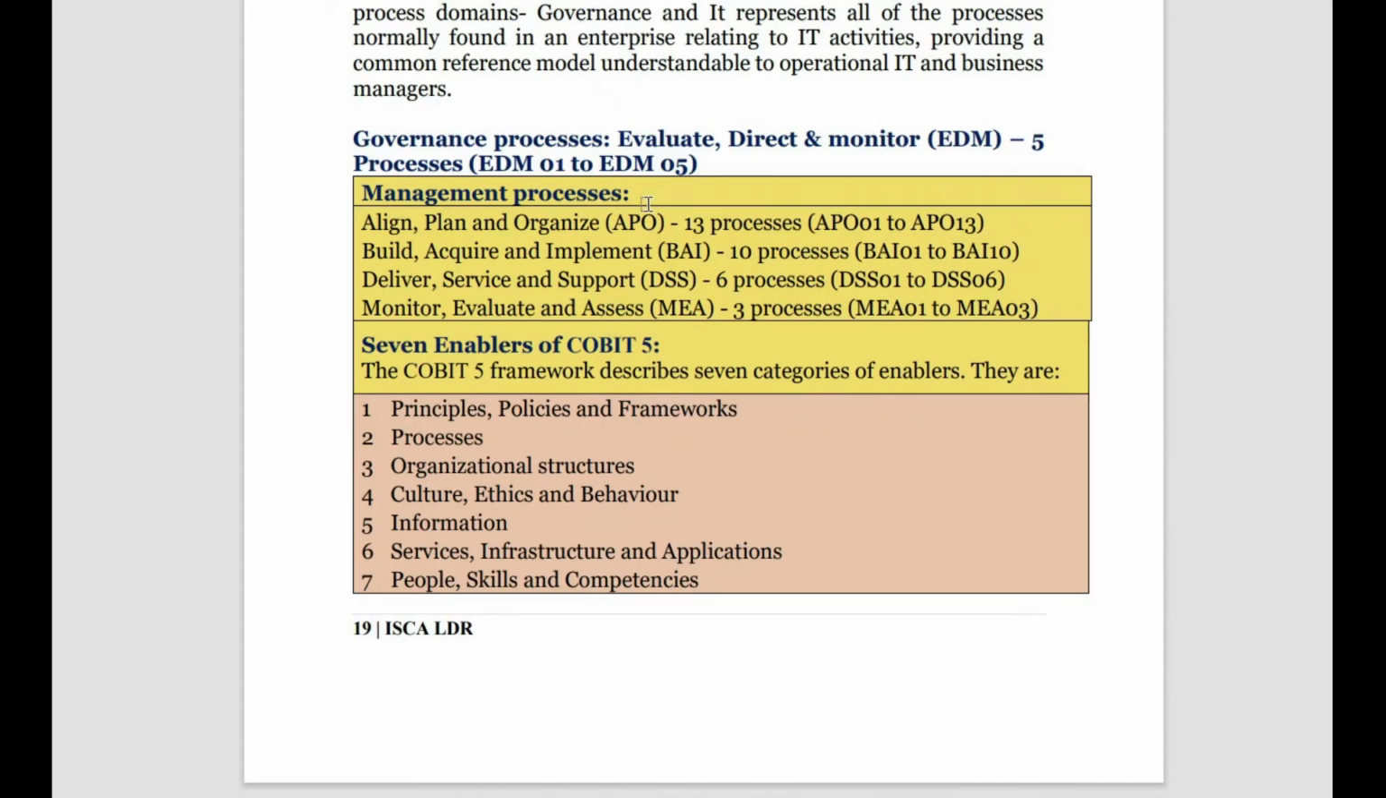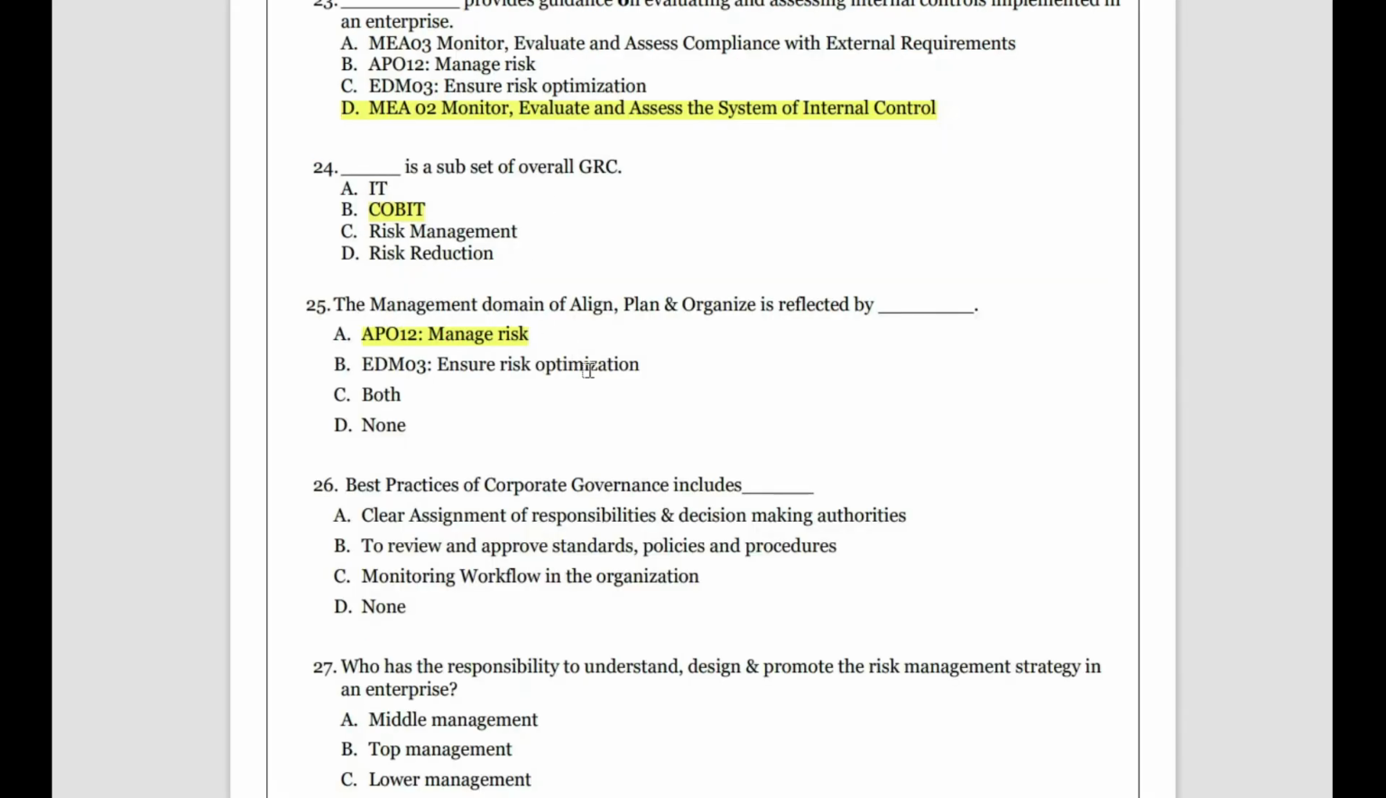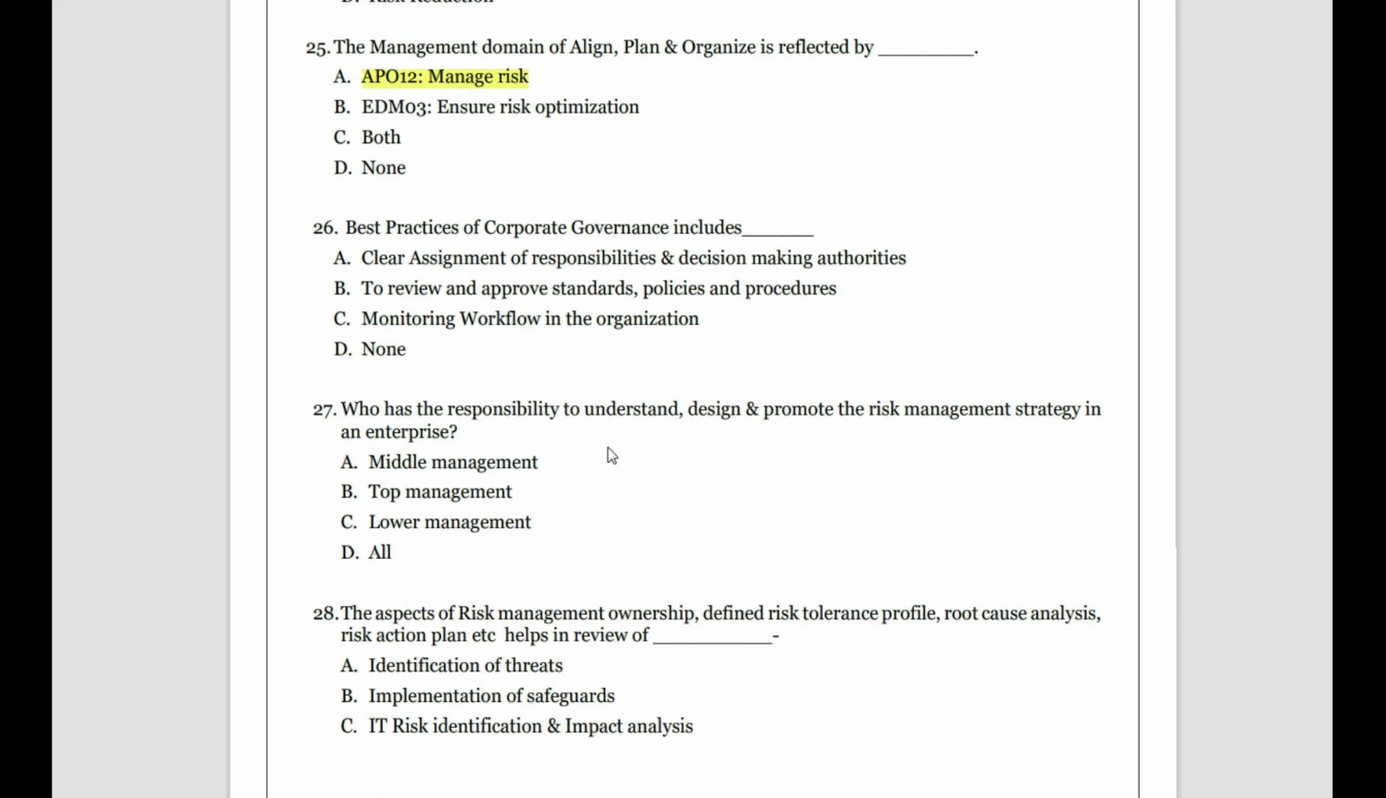It is one of the governance processes. APO has 13 processes, of which the 12th one deals with managing risk. Then, the best practice of corporate governance includes... So in corporate governance, what is one of the best things that can happen by implementing it? Okay, clear assignment of responsibility and decision making authority. Okay, to review, approve standard policy procedure.